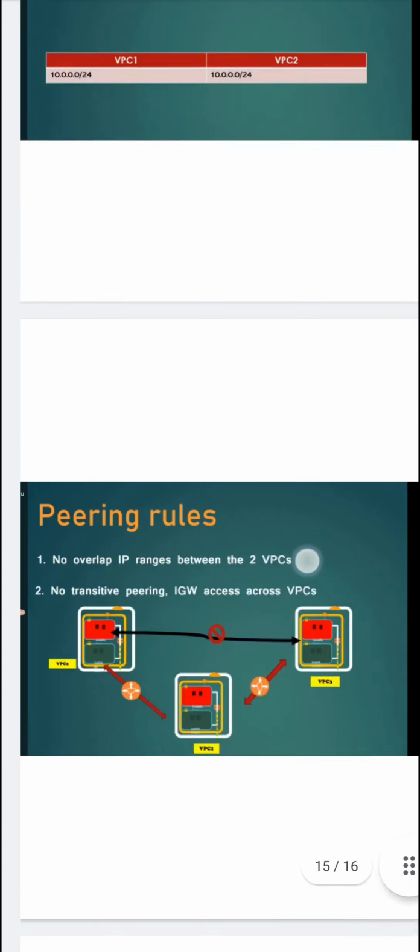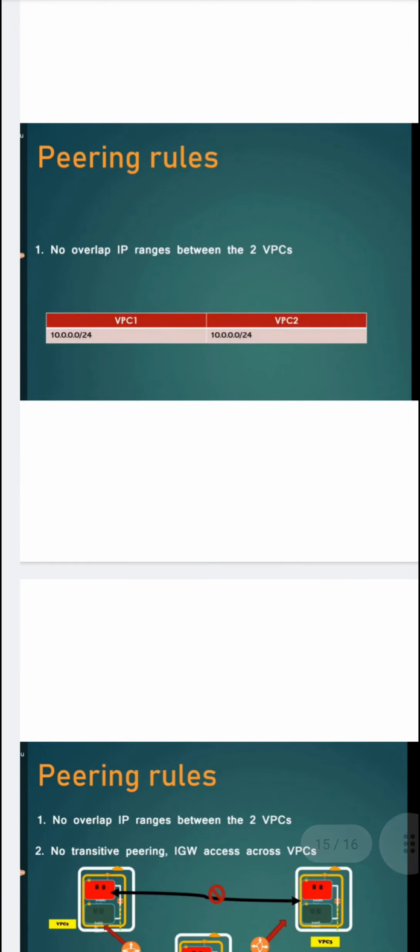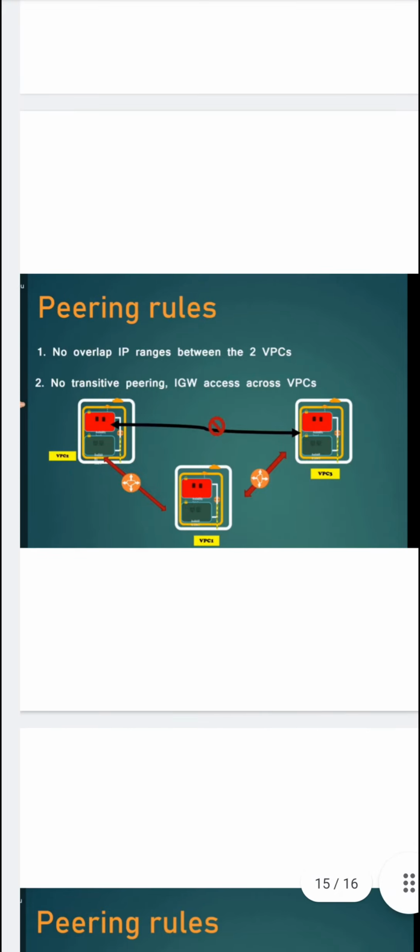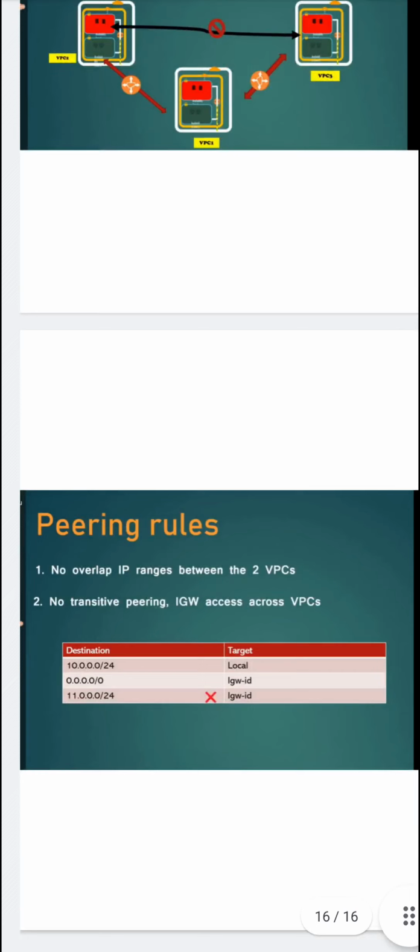Let's see this. No overlapping IP ranges between the two VPCs. We have discussed that. If the two VPCs have the same IP range, then it is not possible to communicate. The second one is no transitive peering. We have said that to make communication between two VPCs, there must be a VPC peering. The third one is we can't use the same internet gateway for both of them. Instead of that, we use VPC peering.